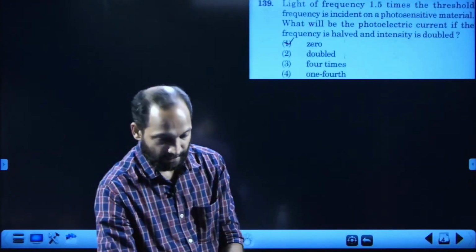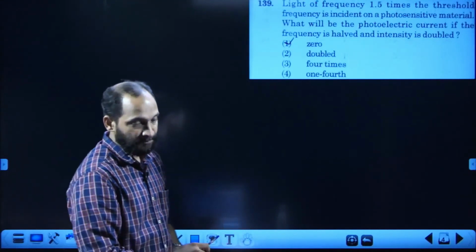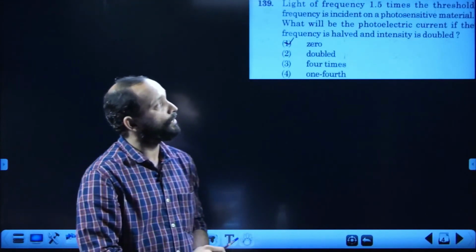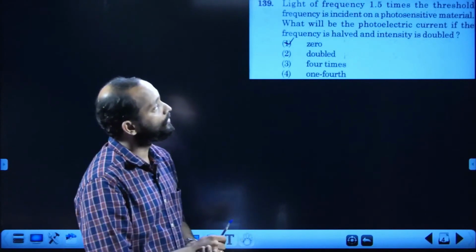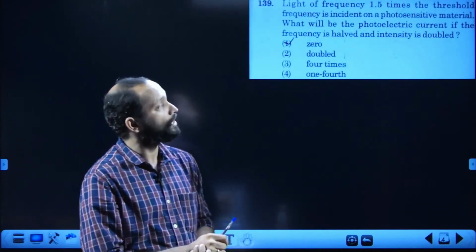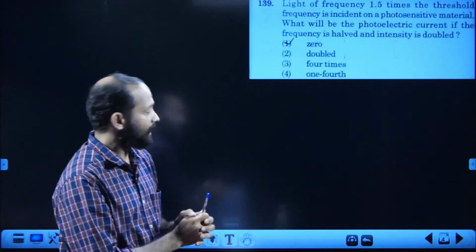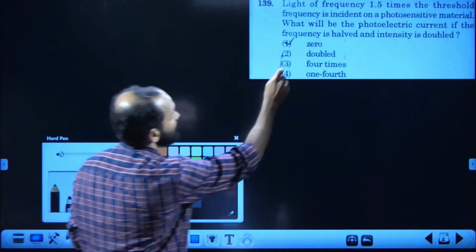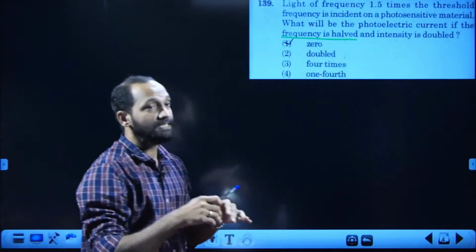Question number 139. Light of intensity, with frequency 1.5 times the threshold frequency, is incident on a photosensitive material. What will be the photoelectric current if the frequency is halved and intensity doubled?